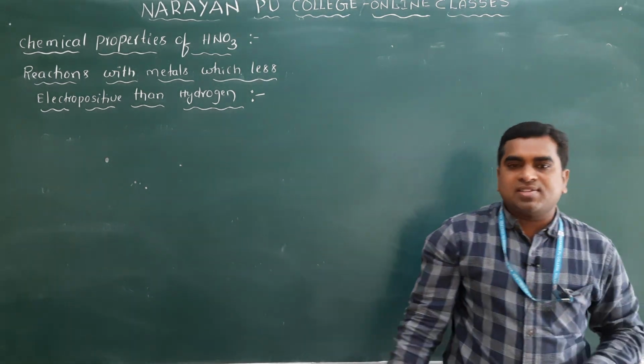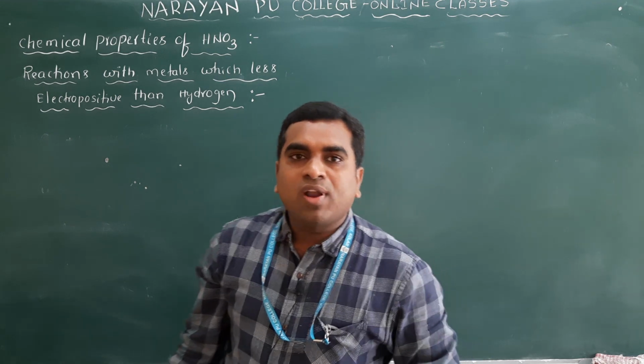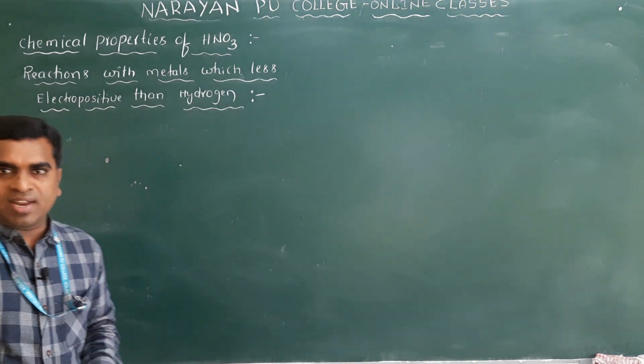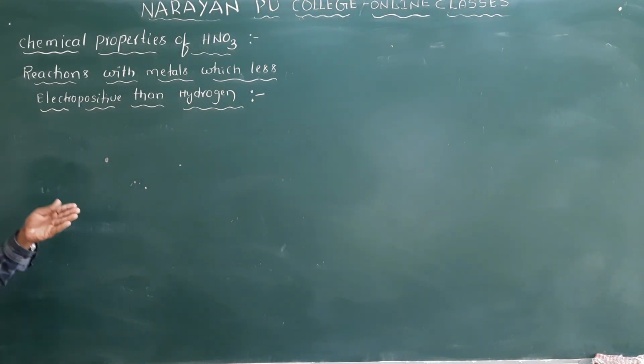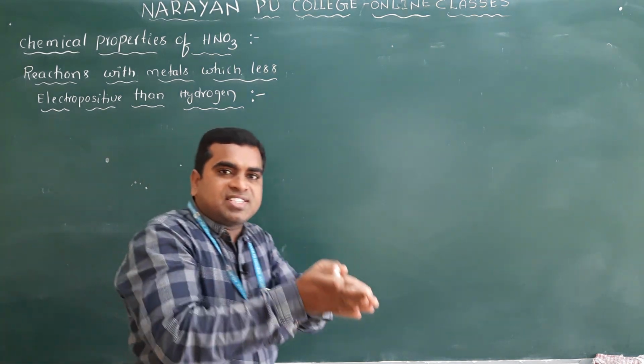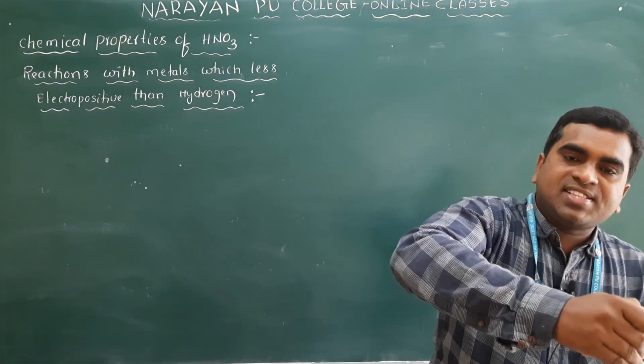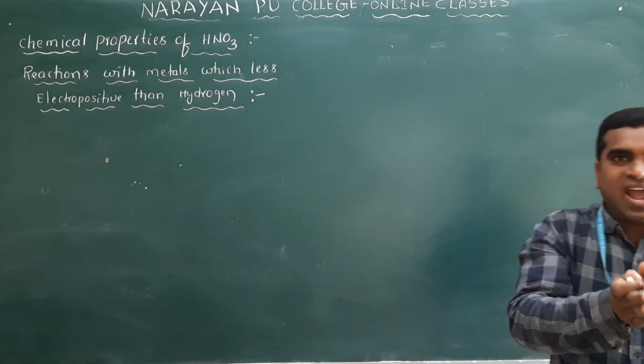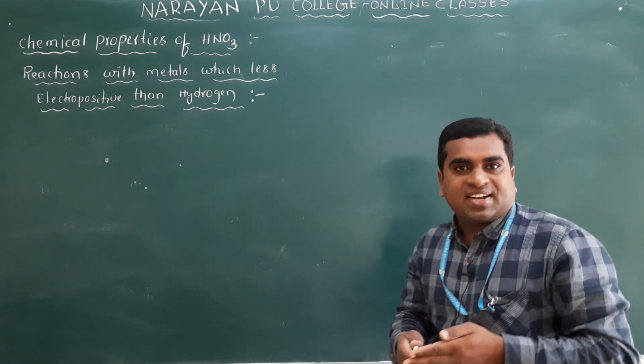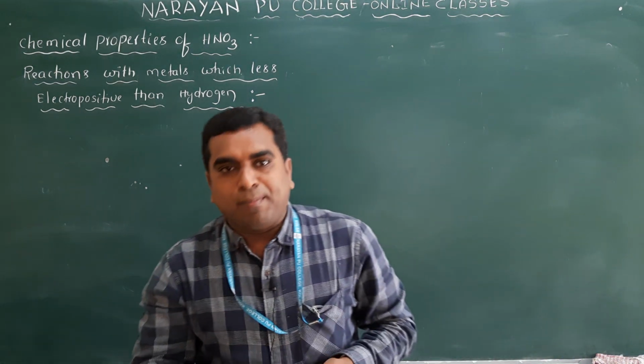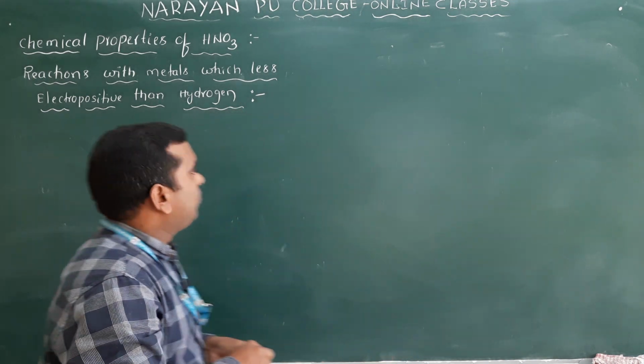What are the noble metals? One is gold and another one is platinum. Clear? But if you take a mixture with HNO3, if you add some HCl, a mixture of HNO3 and HCl can react with the noble metals. That we will discuss here.